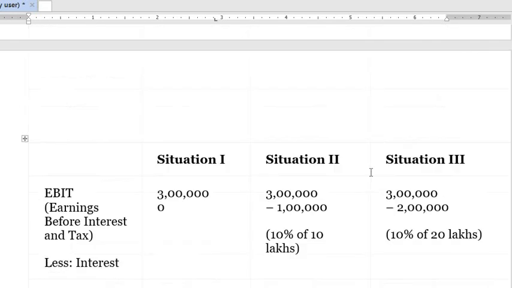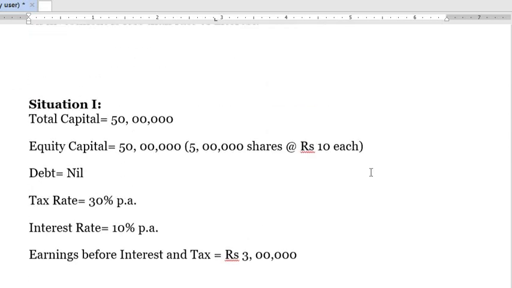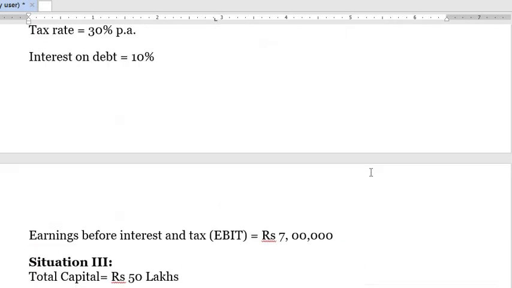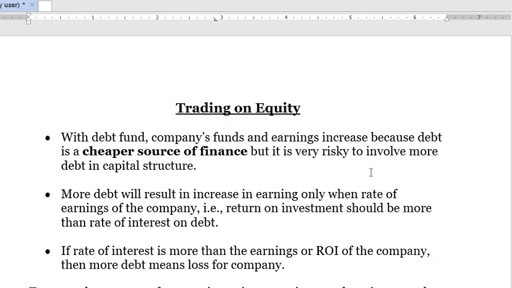Okay, so this is the concept of trade on equity. Let's revise again. Trade on equity says that the more debentures or the more debt you add in your capital structure, the more it will increase the earnings of your shareholder. That is, it will increase the EPS, earnings per share.